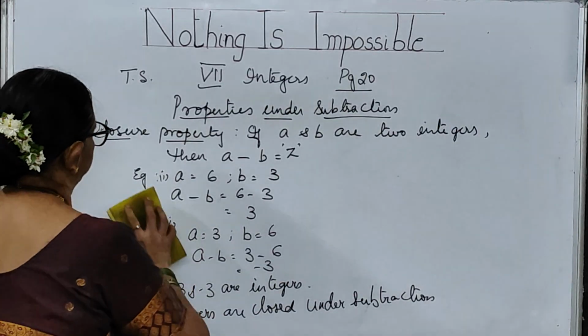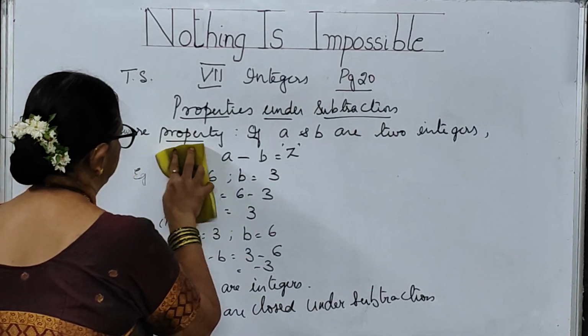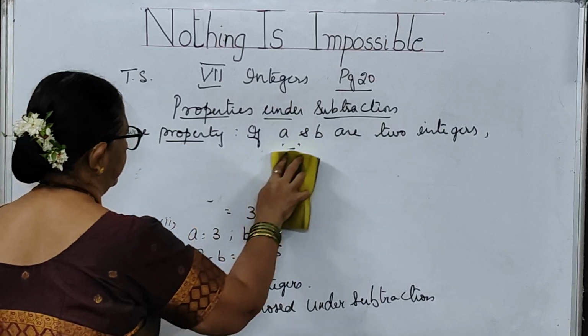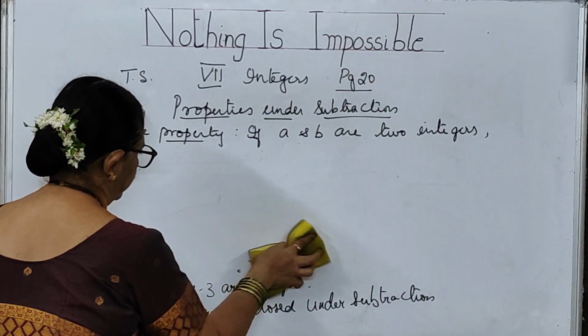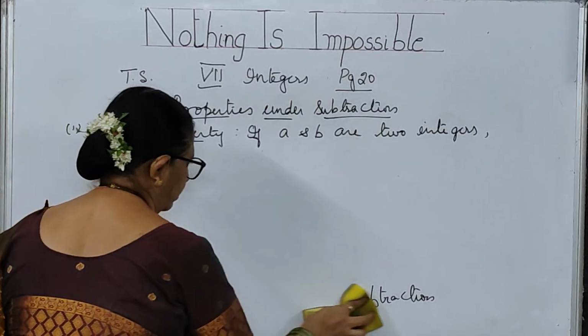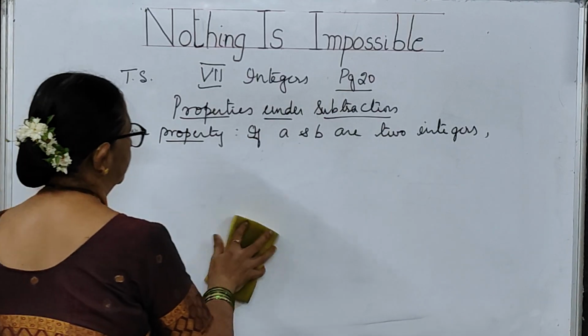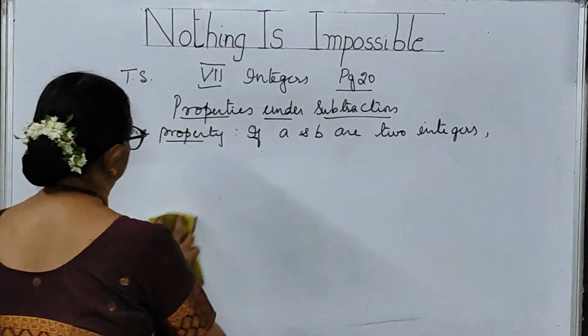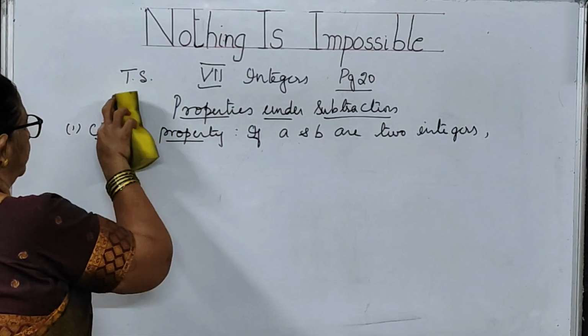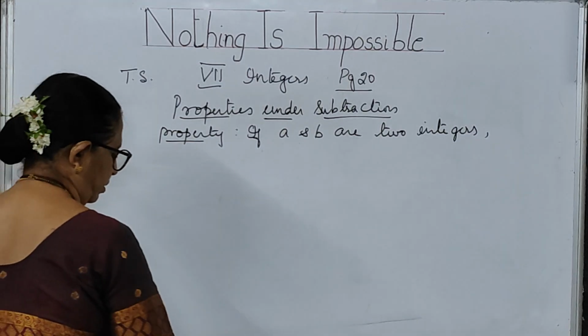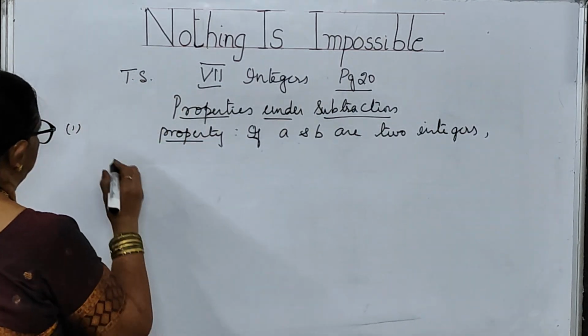Now, we will go to the next property. The next property is the commutative property. Closure we have completed, no?